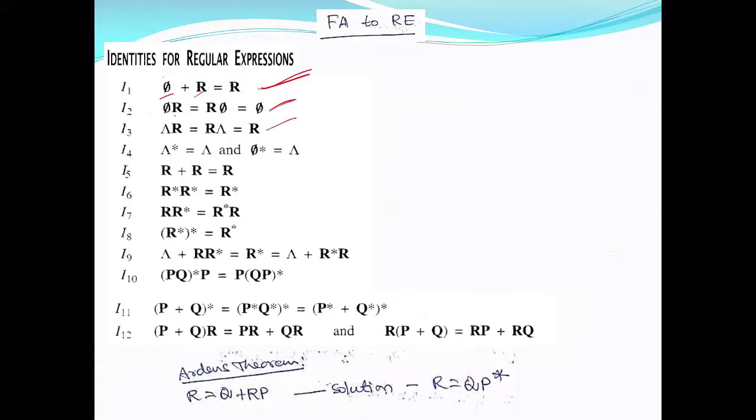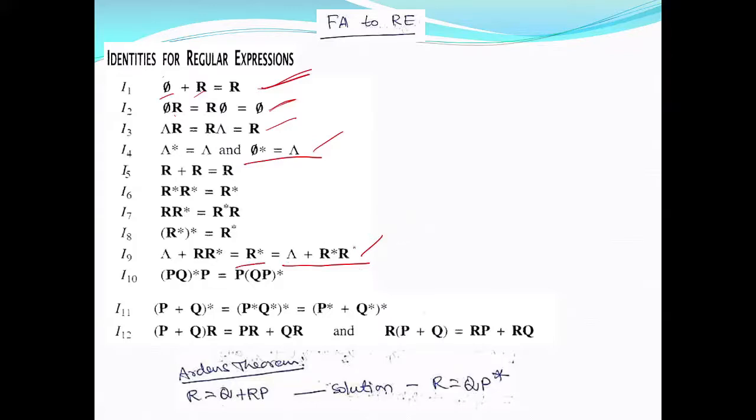These two are different. One is φ and one is epsilon. Epsilon concatenated with r and r concatenated with epsilon is r. Now you can go through everything, but this is important. φ star is epsilon. Repeating φ 0 times is epsilon. And this is another one which you have to remember. So this is epsilon plus r star r is same as r star.